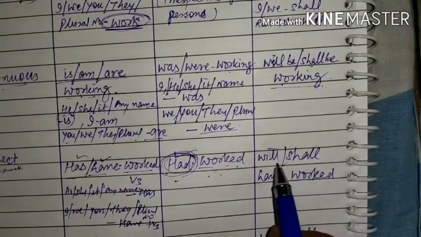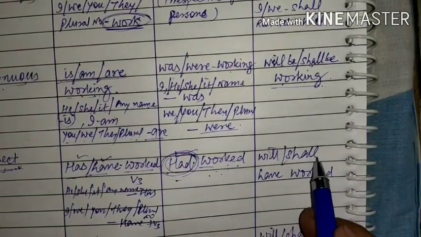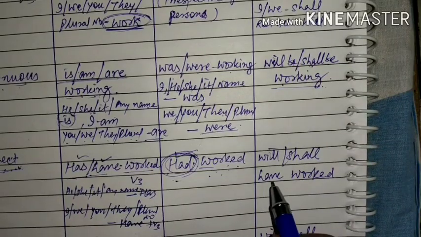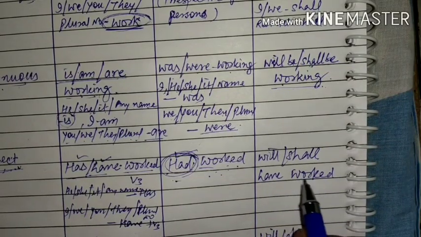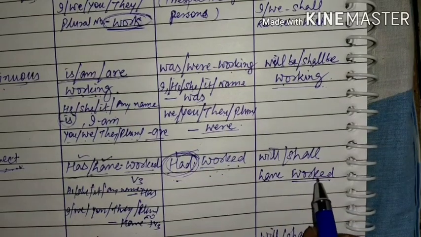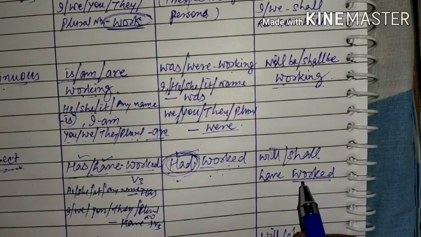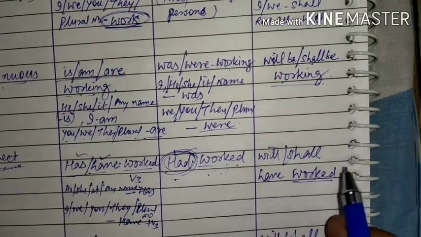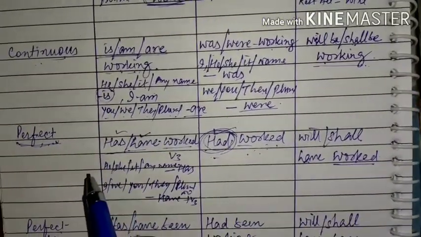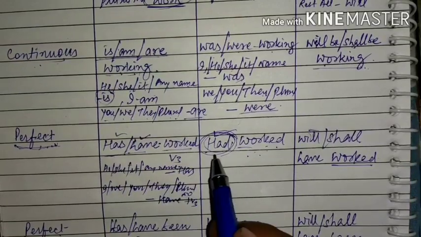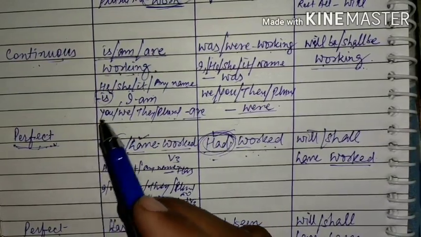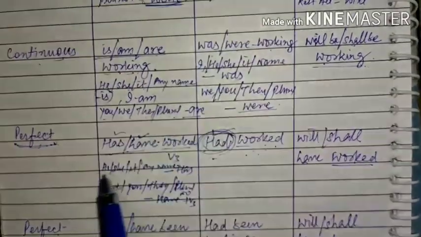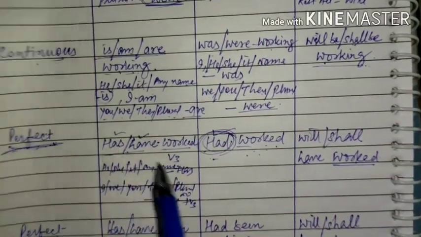In future perfect tense, will and shall will be followed by have and V3. Will have worked, shall have worked, right? Will have, shall have worked, V3. So there also you can observe a similarity between all three tenses and the perfect part of those tenses.